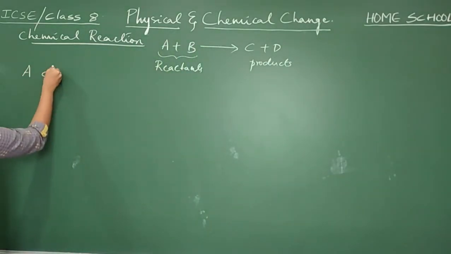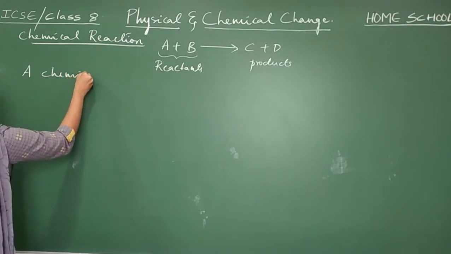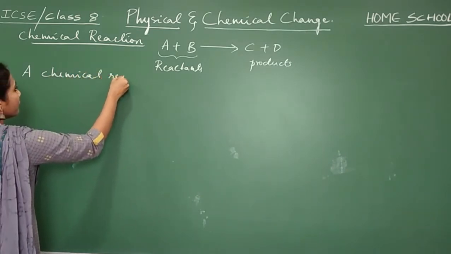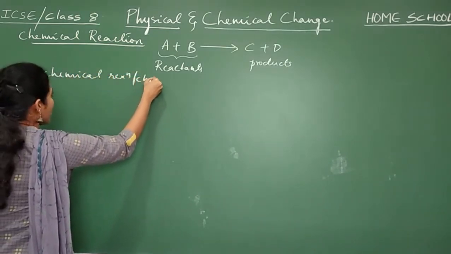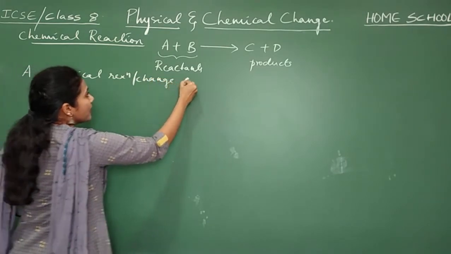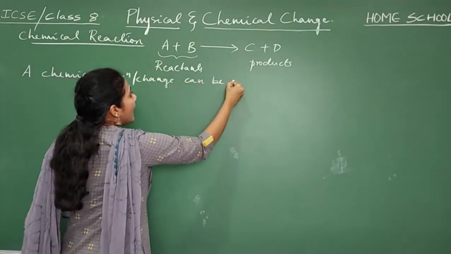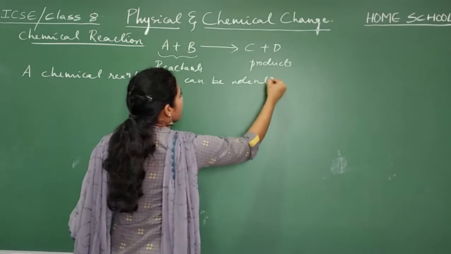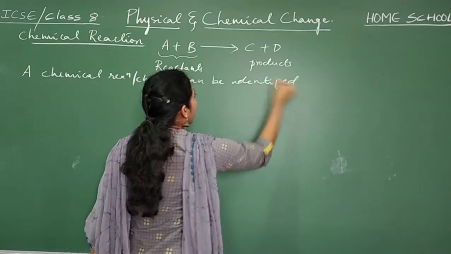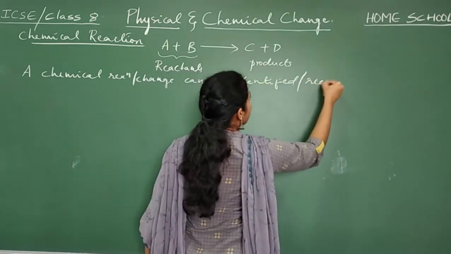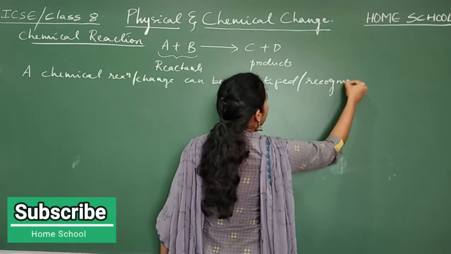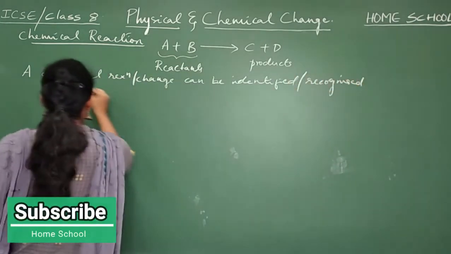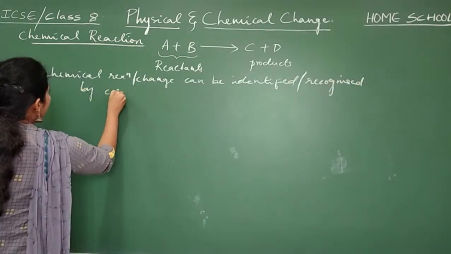A chemical reaction, in other words a chemical change, can be identified or recognized by certain factors.